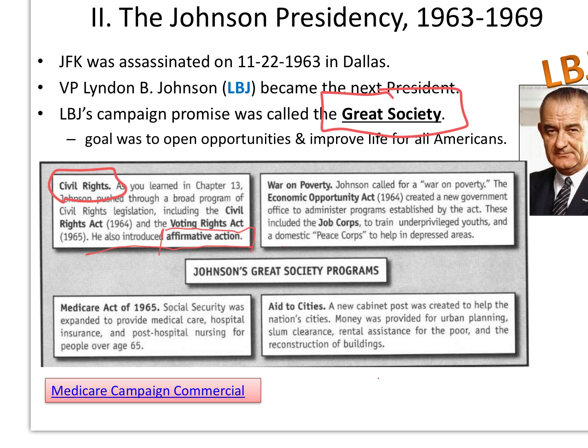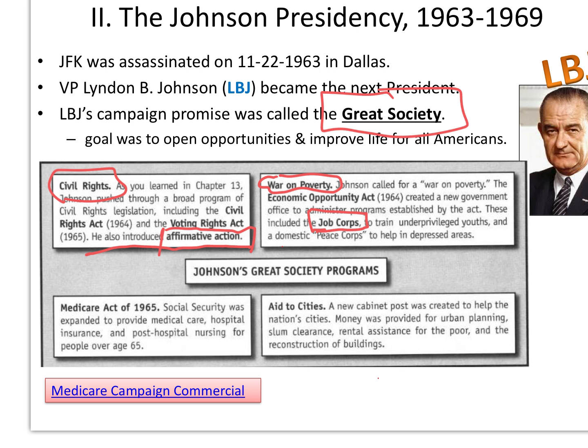Now, he also does create a few other things. He declares a war on poverty. If you ever see that phrase, that's a Johnson phrase. And the idea is that we mobilize everything we got to win this war on poverty. He will have the Economic Opportunity Act, create new government agencies to administer programs like Job Corps. Job Corps essentially was training for underprivileged youth, underprivileged people in poor cities, typically. Still exists to this very day. And so it was the idea to get them some training so they could actually get real jobs and connect to companies. He also introduces the Medicare Act.